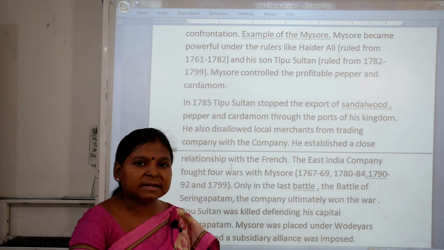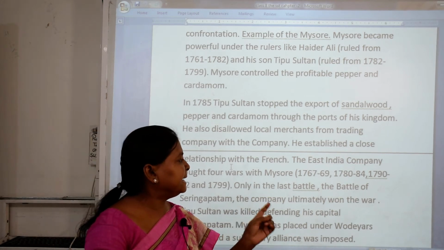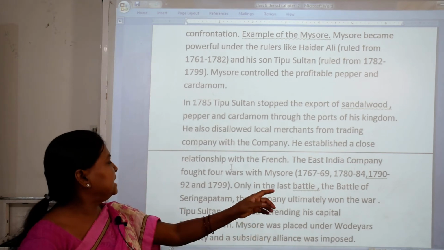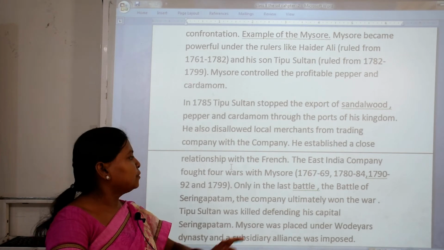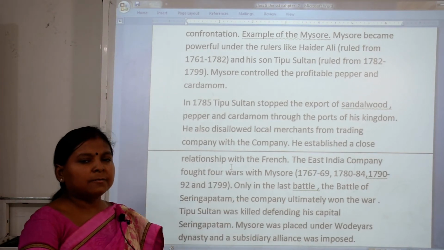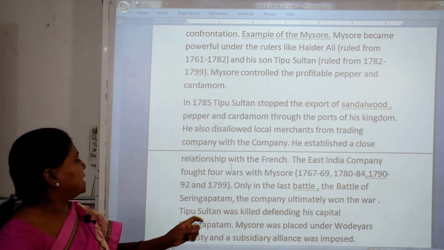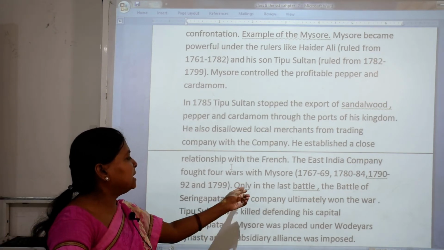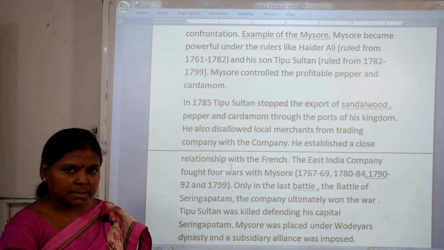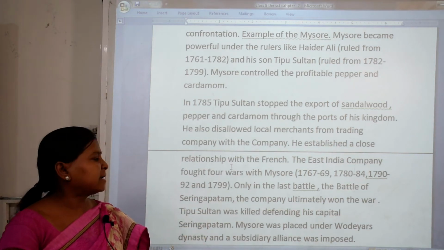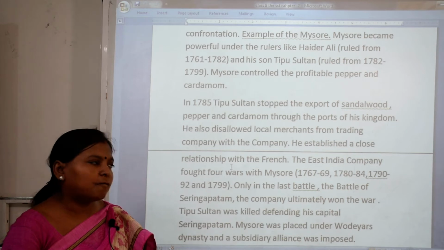1767 to 1769, 1780 to 84, 1790 to 92 and 1799. The earlier three wars were won by Tipu Sultan, but the last war, the battle of Seringapatam, was won by the company, and the company ultimately won the war.